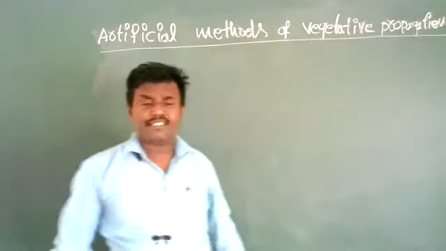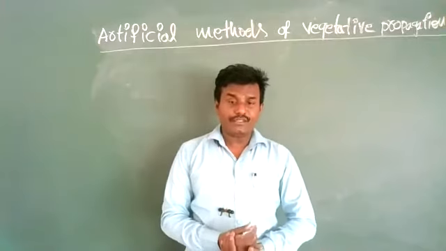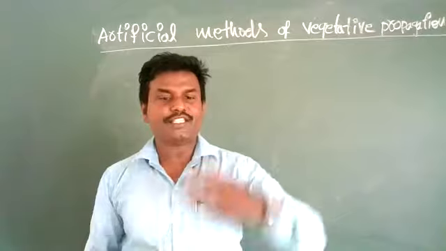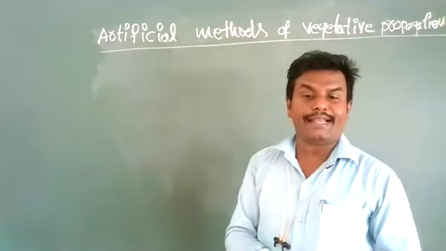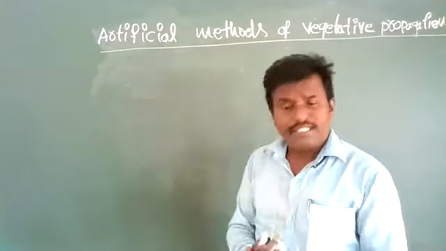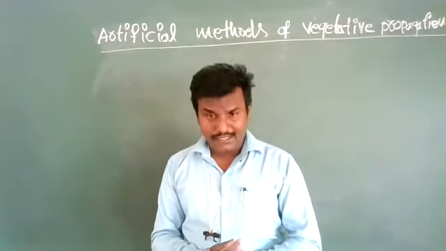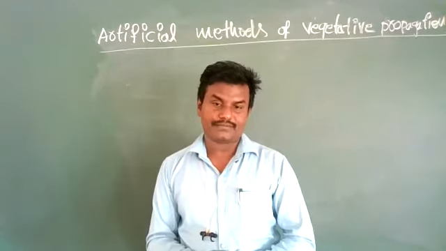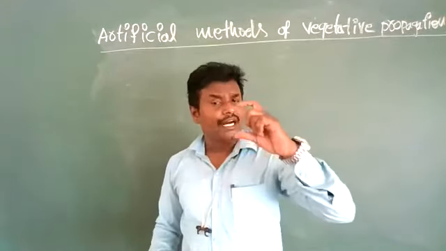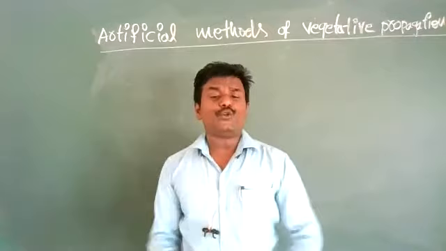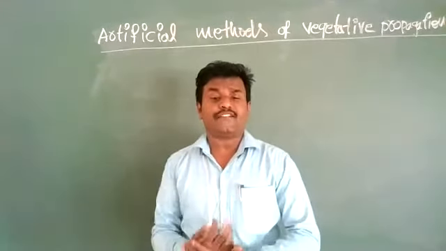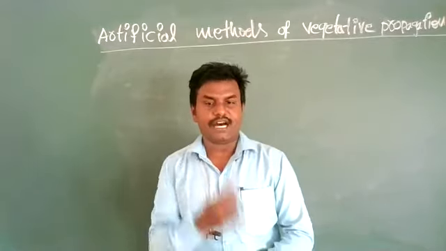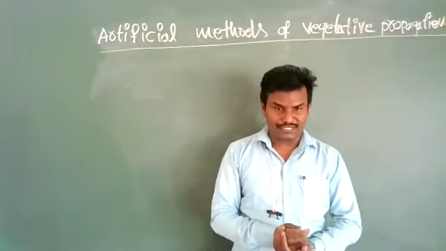Since vegetative propagation can give rise to identical offsprings, it has a huge advantage for agricultural farmers because within a short span of time it can produce thousands of identical offsprings. Offsprings means new individuals.